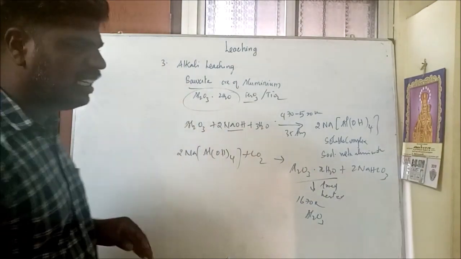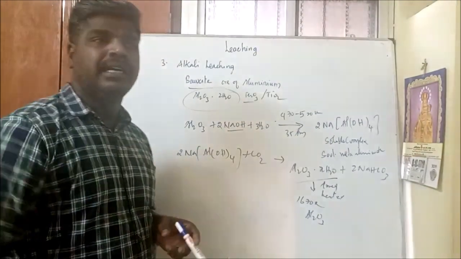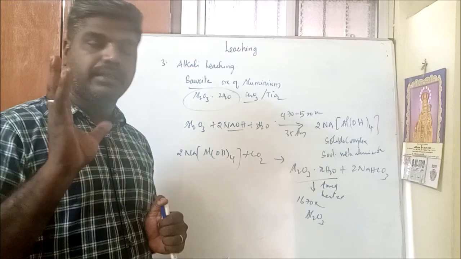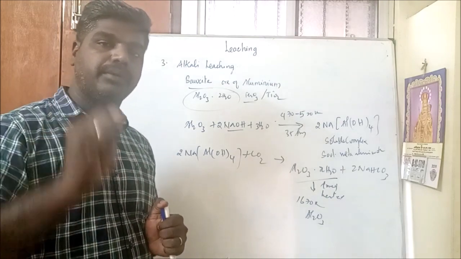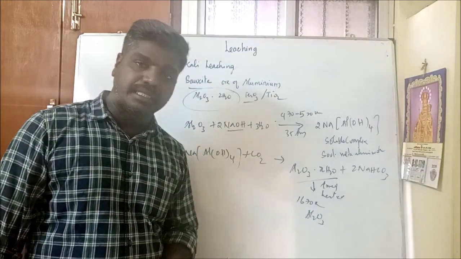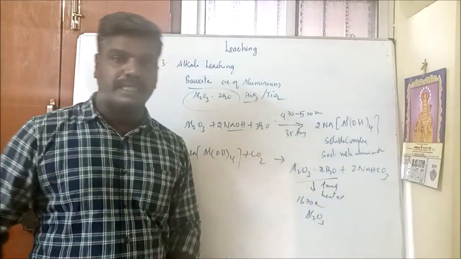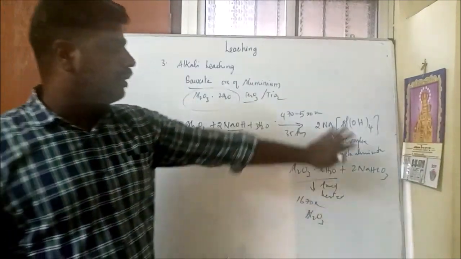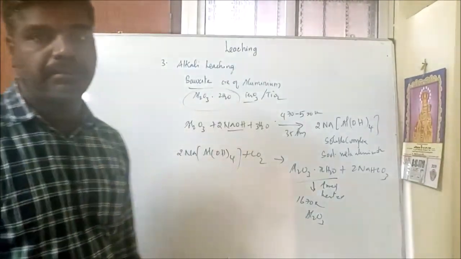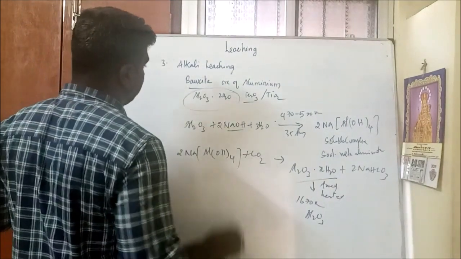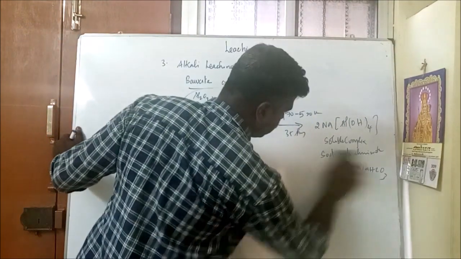Alkali leaching. Alkali leaching is nothing but removing unwanted earthy impurities. For that, the ore should be crushed to powder and mixed with a suitable solvent like sodium carbonate or sodium hydroxide. It forms a soluble complex and the impurities are insoluble. The impurities are separated, and from that complex we recover aluminum. This method is called what?